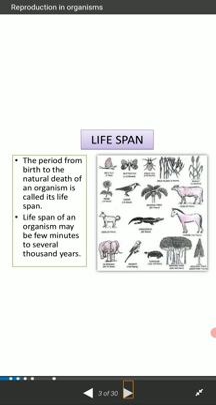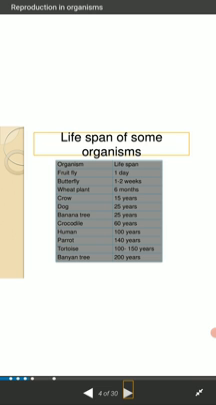Clear? This is a chart of the lifespan of some organisms. The fruit fly, Drosophila, has a lifespan of 1 day, whereas the banyan tree's lifespan is 200 years. This is important for your exam, so you have to remember the lifespan of each and every organism. A normal human's lifespan is 100 years.